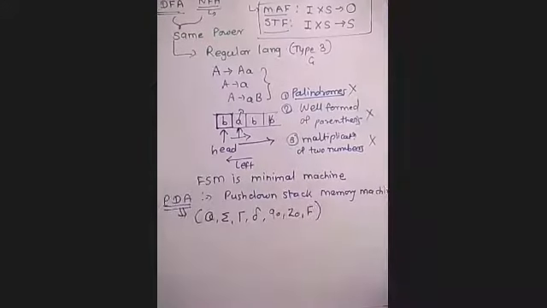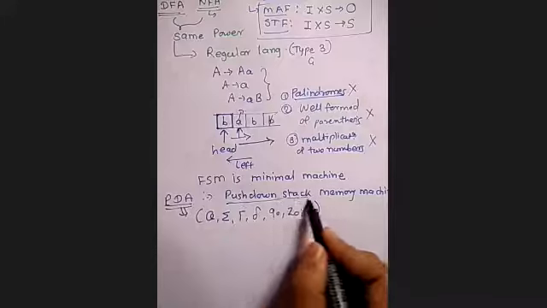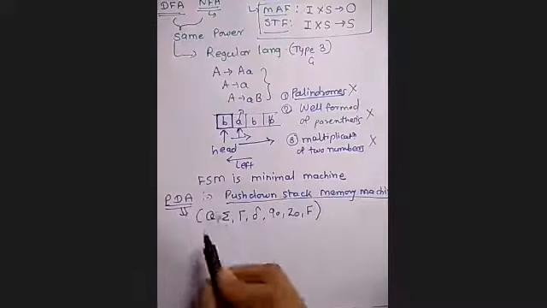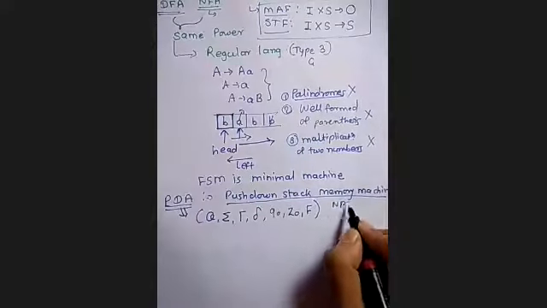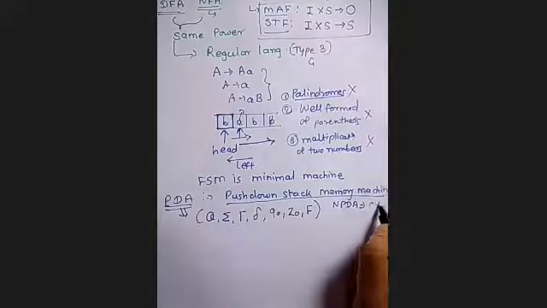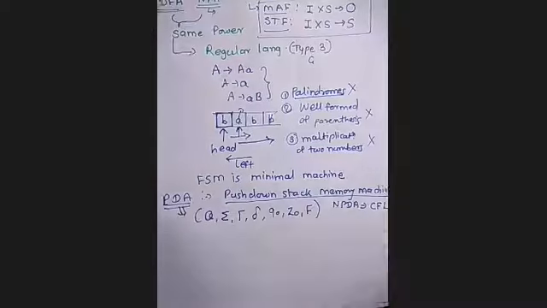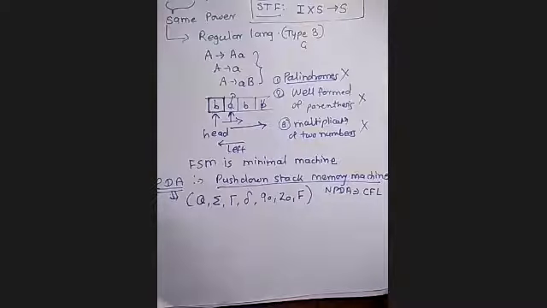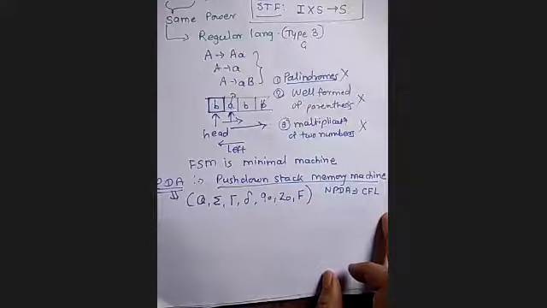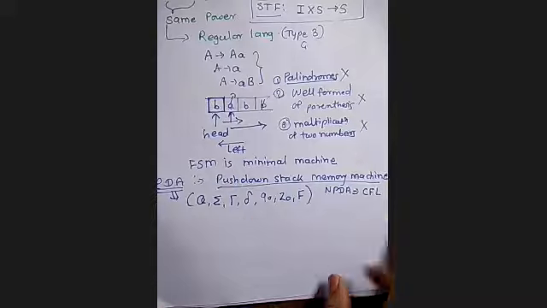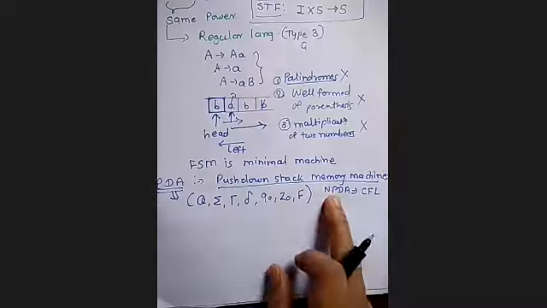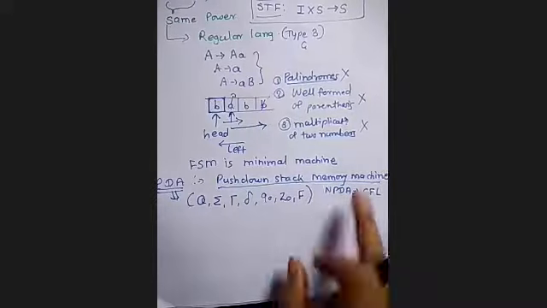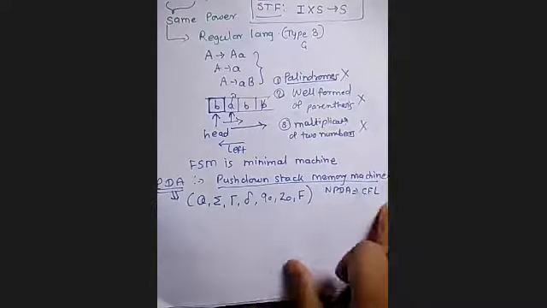Okay. So now the push down stack memory machine. What we have seen? This PDA, actually NPDA, accepts the language generated by the context-free grammar. That is the context-free language. Okay. So we have seen context-free grammar. It is a what? Type 2 grammar. And type 2 is a what? It is the superset of the type 3 we have seen. Okay. So this NPDA can accept a regular language as well as the context-free language.